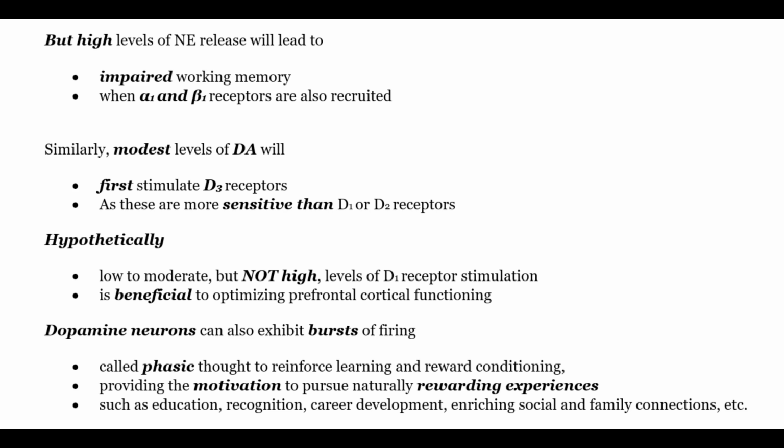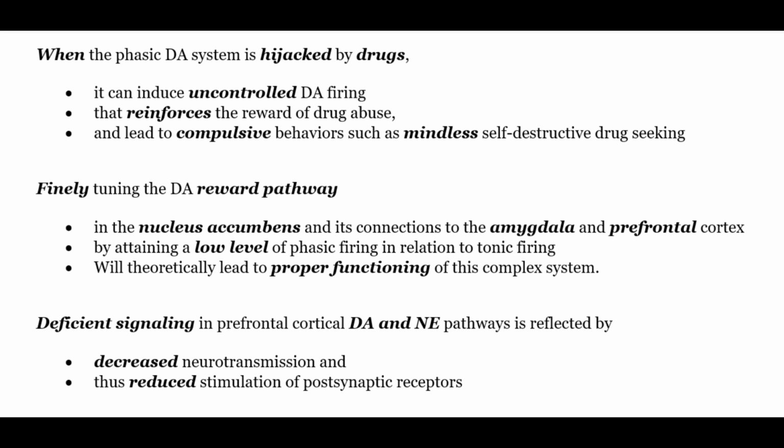Dopamine neurons also exhibit bursts of firing, called phasic firing, thought to reinforce learning and reward conditioning, providing the motivation to pursue natural rewarding experiences such as education, recognition, career development, and enriching social and family connections. When this phasic DA system is hijacked by drugs, it can induce uncontrolled DA firing that reinforces the reward of drug abuse and leads to compulsive behavior such as mindless self-destructive drug seeking. Finally, tuning this DA reward pathway in the nucleus accumbens and its connection to amygdala and prefrontal cortex by attaining low levels of phasic firing in relation to tonic firing will theoretically lead to proper functioning in this complex system.